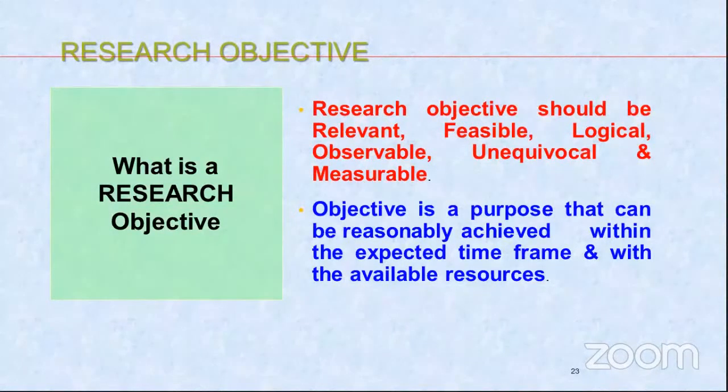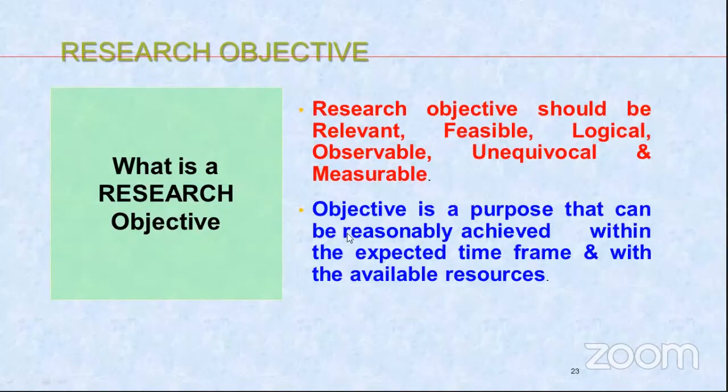So you cannot say that all the research objectives have to be measurable. Majority of the time, the first and the last, depending on the research, I'm not telling always, may not be measurable. But the middle research objectives have to be measurable. Otherwise, it will be all vague and a directionless research work, a completely futile exercise.